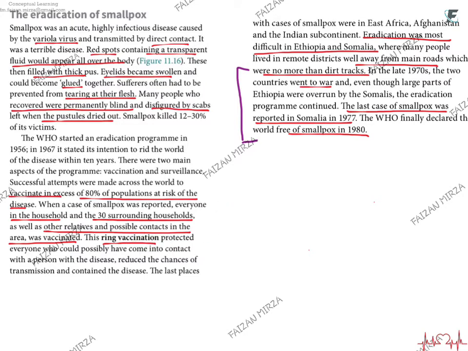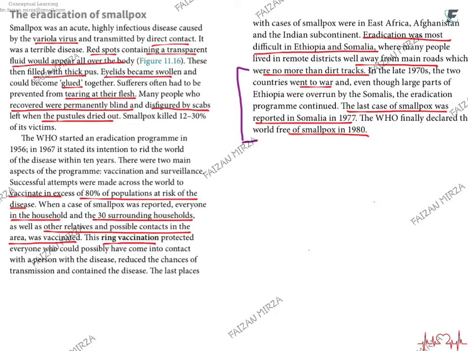In ring vaccination, a household was vaccinated, 30 households, and the relatives and the contacts in the area were also vaccinated. So rings were made, and these rings ensured that maximum people were vaccinated at the same time. Eradication was most difficult in Ethiopia and Somalia, where people were living in remote districts away from developed roads. They were dirt tracks, and it was very difficult to transport the vaccine. But anyhow, that was done.